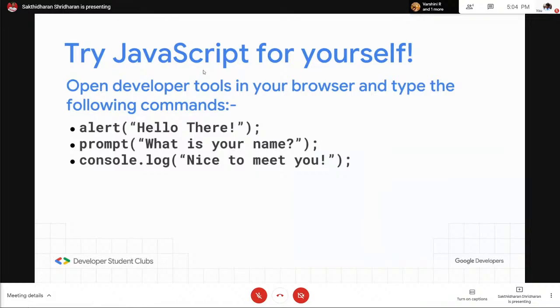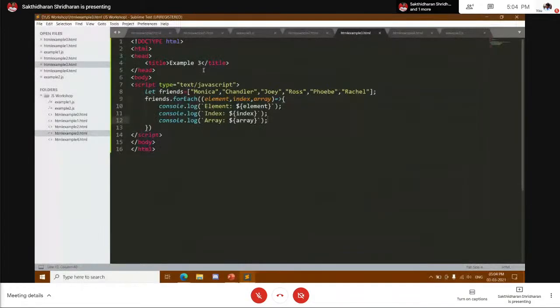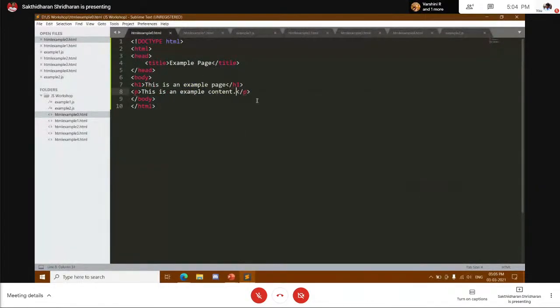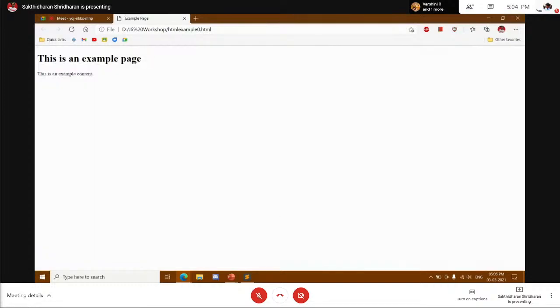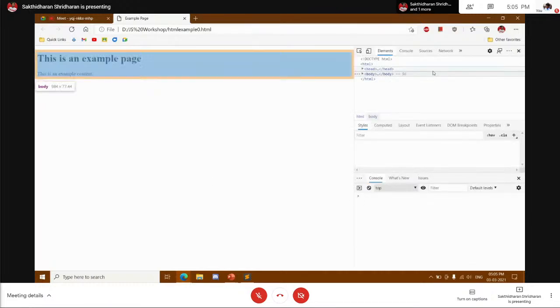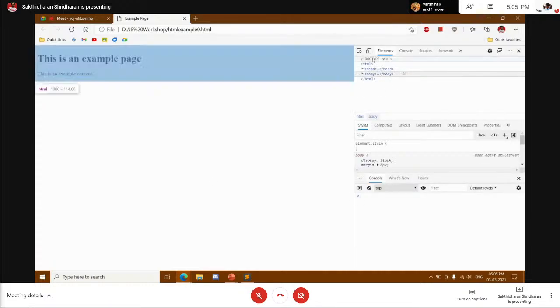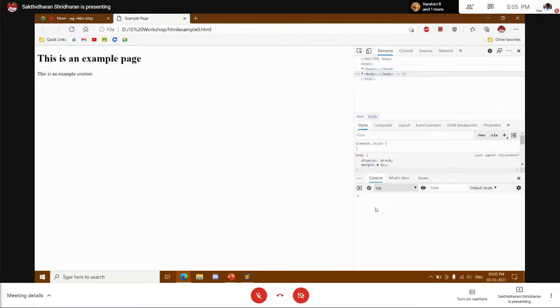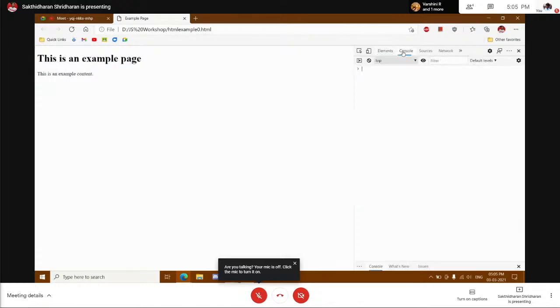Now we have these three magic commands here. I'll tell you how to run them. For this, please take any web page, a simple HTML page. I'm opening it. Here you can see a simple web page. Now if you right click and choose inspect, which is Inspect Element, you can see a window popping up. Here you can see a cursor blinking. This is what we call a JavaScript console. If you want a bigger version of it, go here.